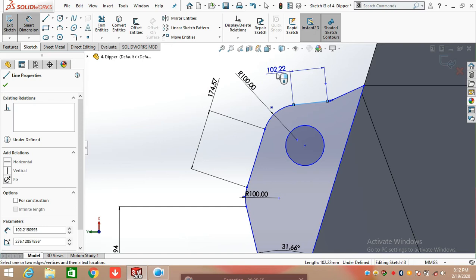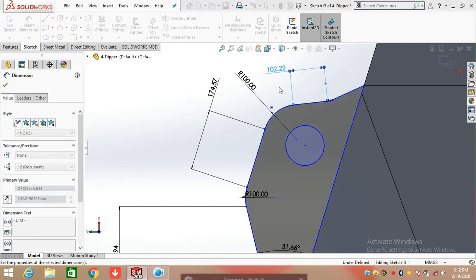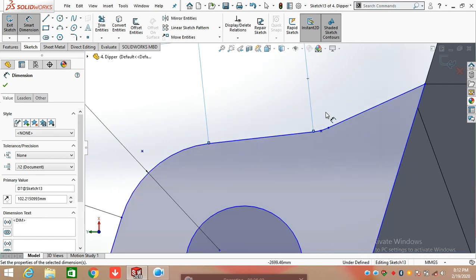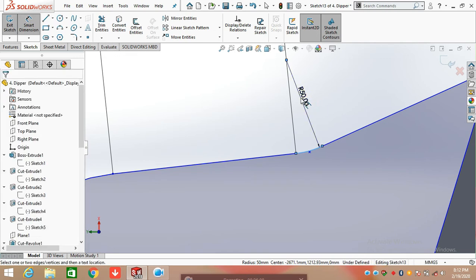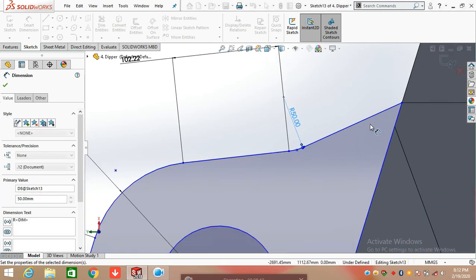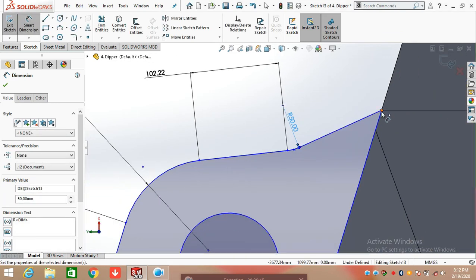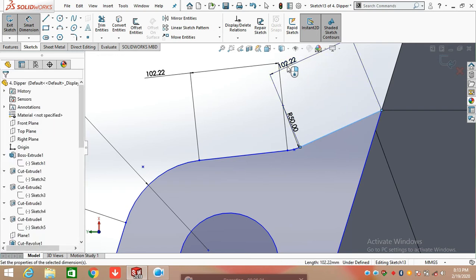Continue with the line command, draw a line here, having distance of 102.22 mm. Again select arc command and draw arc here, having radius 50 mm. Continue with the line command and meet both these points with the line, which is 102.22 mm.